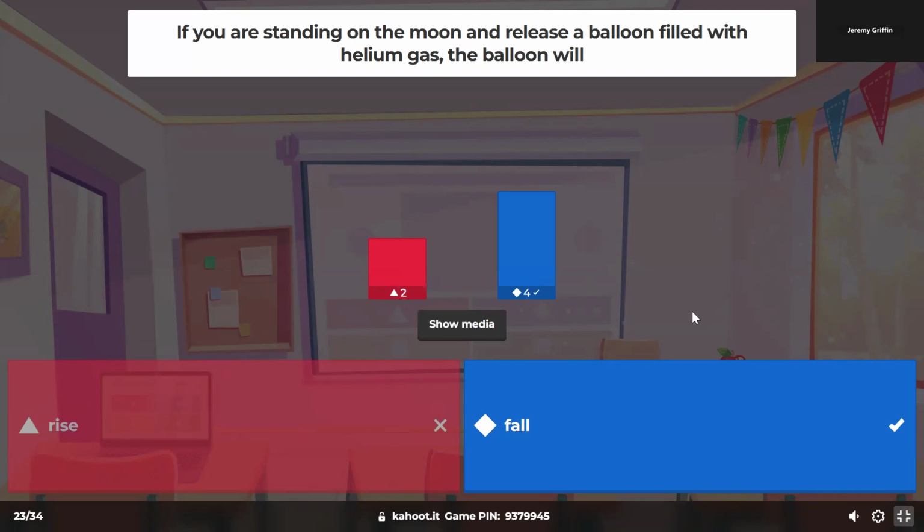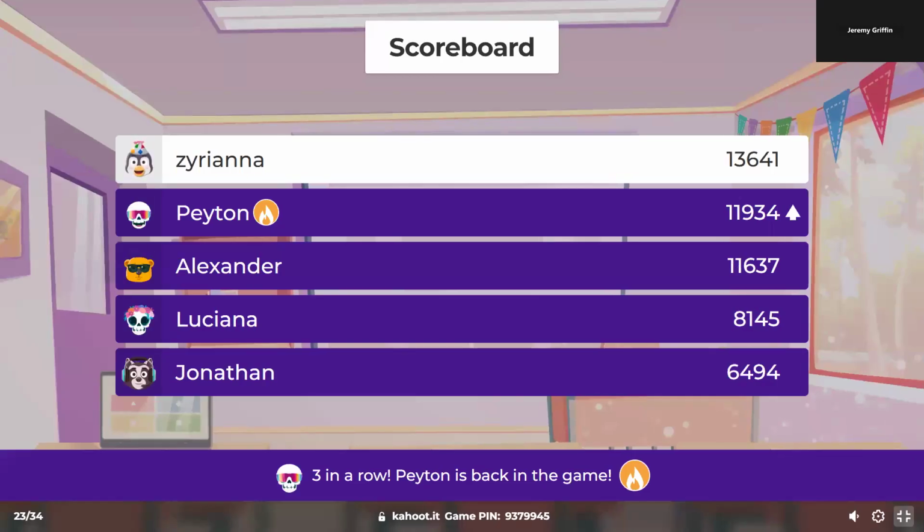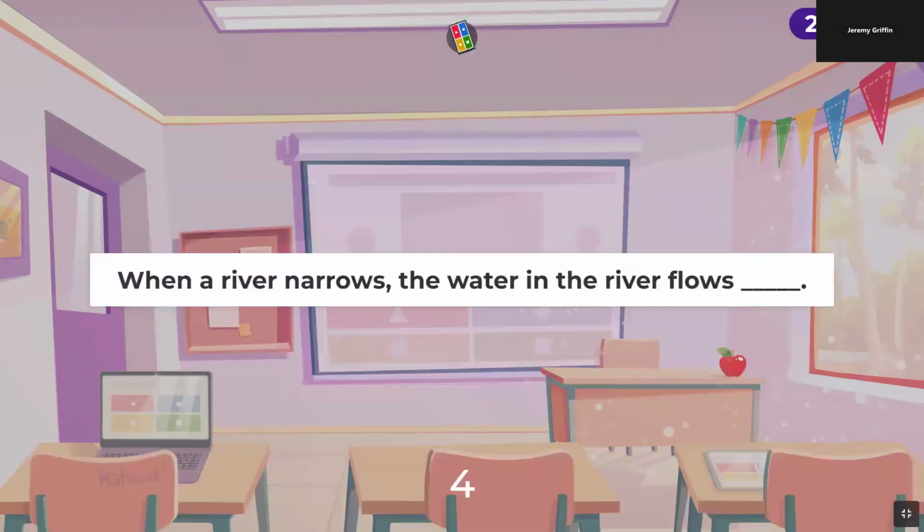Guys, how about this question? Let's go back to last semester. Suppose you release that helium balloon on the moon, and you release a hammer at the same time. Which one hits the surface of the moon first? Same time, yeah, because they both free fall. Different forces, different masses, but the same ratio. The gravity field.